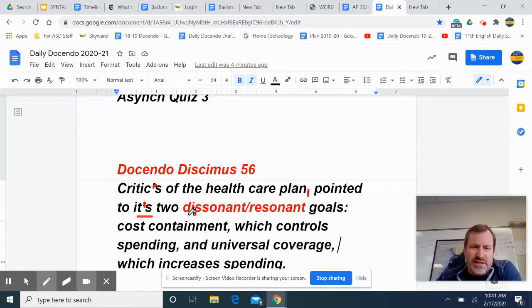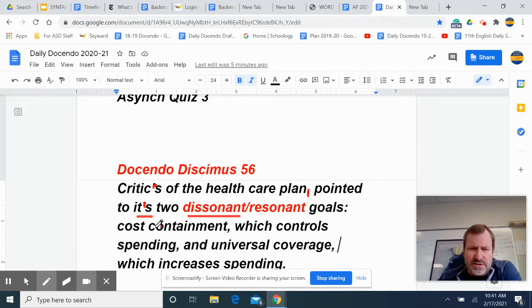So dissonant, meaning two different things. Goals, we haven't talked about the colon much, but you want to make sure if you have a colon that it's a complete sentence before the colon. Critics of the healthcare plan pointed to its two dissonant goals. Now we would expect this is like the equal sign saying, okay, here are going to be the two goals. Cost containment, which controls spending, and universal coverage, which increases spending.